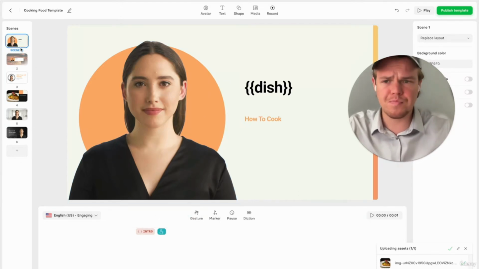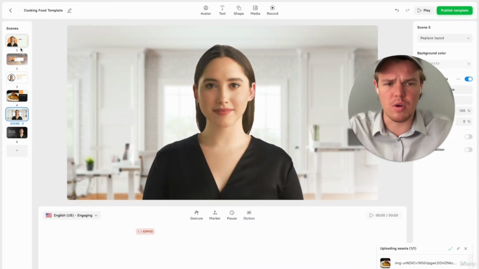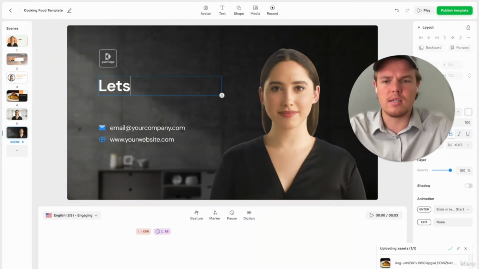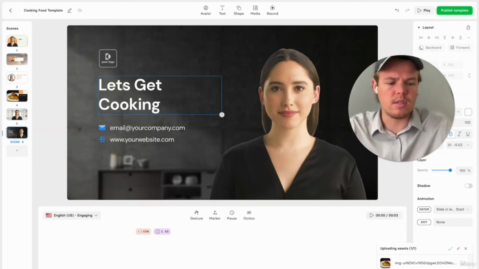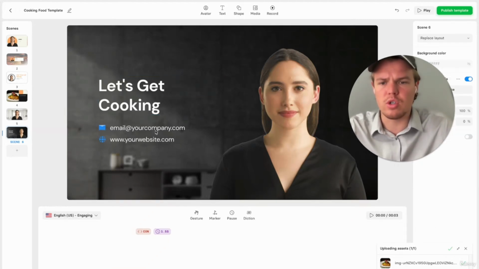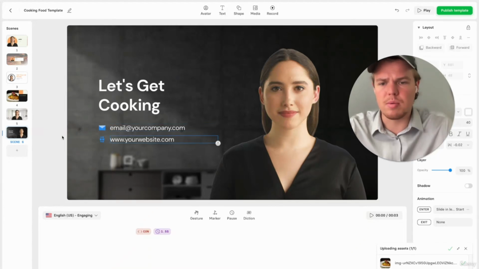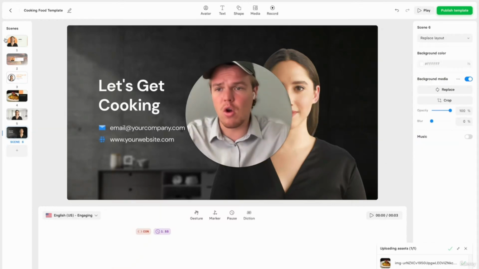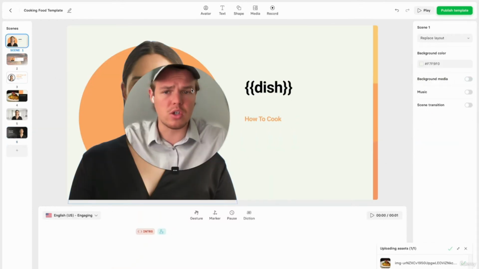From here though, we can go ahead and jump through it all, and we'll just change this to let's get cooking, with parentheses. You can add a logo here if you wish to. You can add your email and your website if you want, or you can just do whatever you want for your final page that you feel is most effective for your niche and your YouTube video. But overall, we have basically finished our YouTube template here.